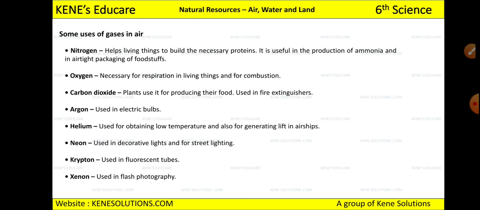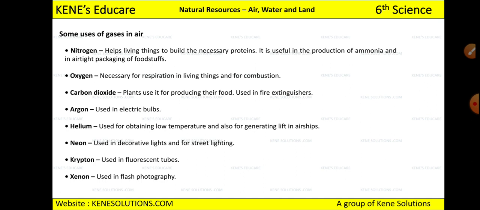Now have you eaten Lays? You might have seen that inside Lays there is only air filled, and it just contains maximum 10 to 12 pieces, right? The air which is present inside is nitrogen gas. It is a nitrogen gas which is present in the packet.